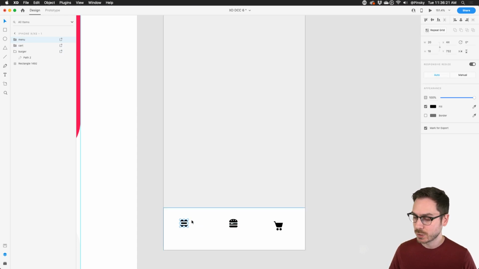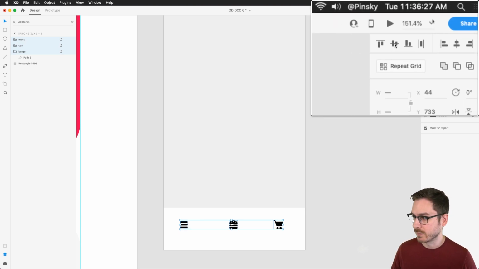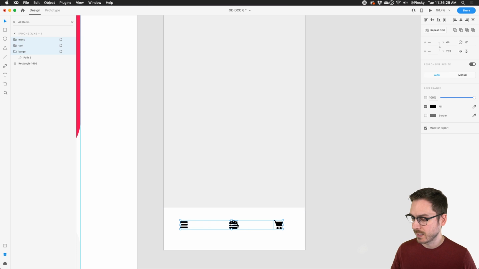And I can make sure to select all three of these and make sure they're all lined up by using my alignment and distribution options over here. That looks pretty good, and I can also make sure all this stuff is centered nicely. So this one is centered nicely in the center of my document. This one I'll put, let's say about, let's go for 50 pixels from the side, and we'll make sure this one lines up as well.